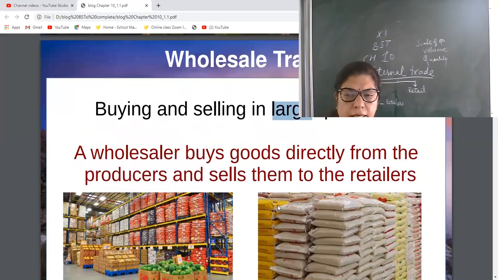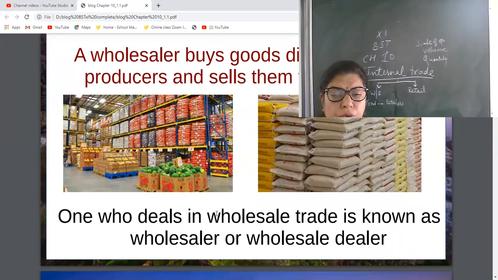They work as a link between producers and retailers. Very good. One who deals in wholesale market is known as wholesalers or wholesale dealers.